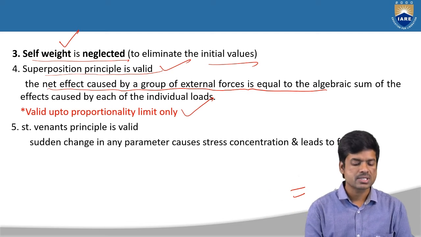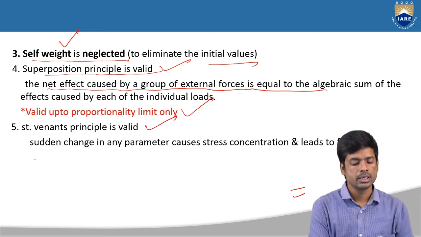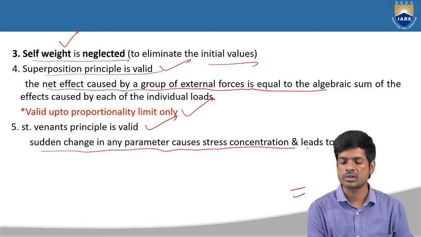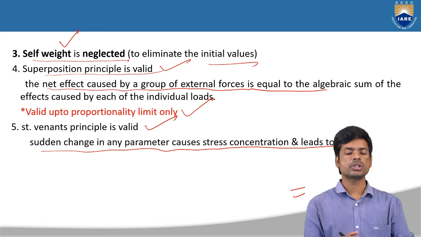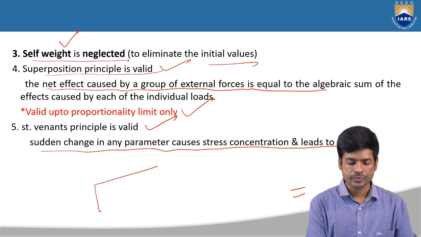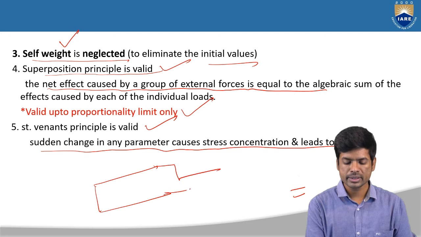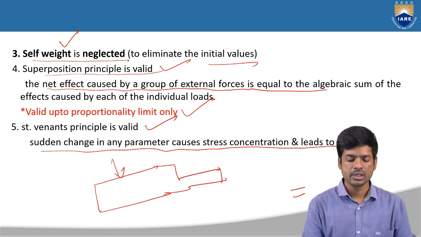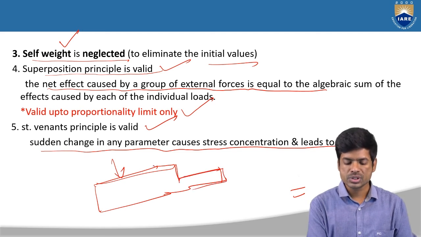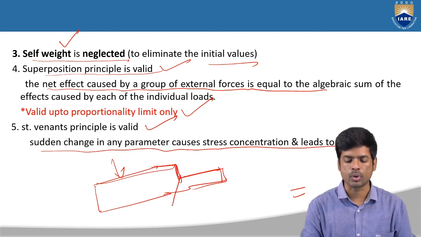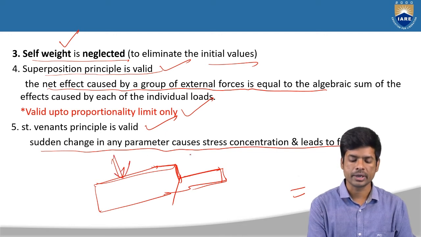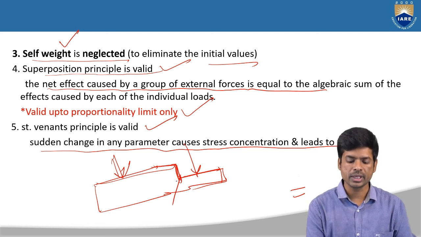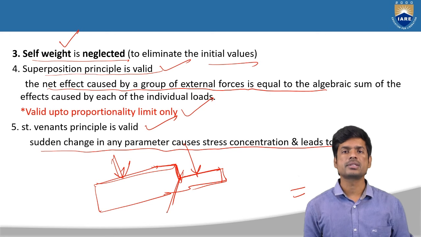And the next one, Saint Venant's principle is valid. A sudden change in any parameter causes stress concentration and leads to failure. This principle suggests that suppose you have a member in this shape and I am applying forces like this. Here the cross section is different, and here the cross section is different. When you change the cross section suddenly, that leads to the failure of this member at this point. Suppose you apply force here or here, due to this sudden change in cross section, that leads to the failure of the member. That is Saint Venant's principle.